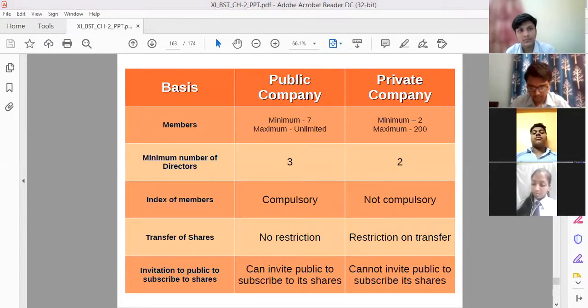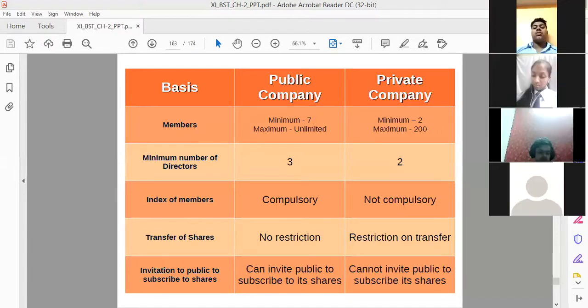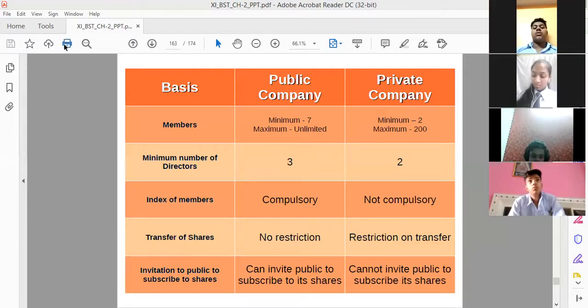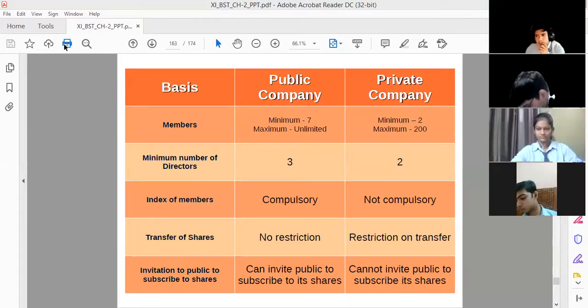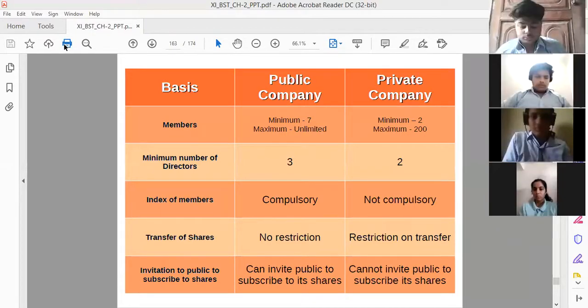Perfect. Now I would request Sneha Jain to please unmute and let me know the meaning of prospectus in this case and why it is required in the public company. In a public company, we deal directly with the public. Yes, Sneha, over to you. Yes, sir, I'm speaking. Sneha, your voice is not coming, though your mic is unmuted. I think there is some problem in your mic.